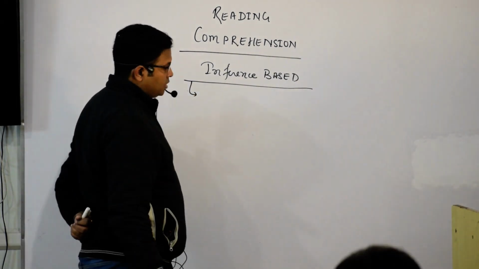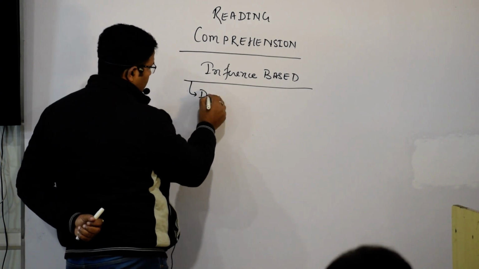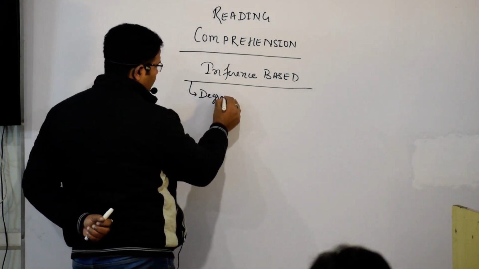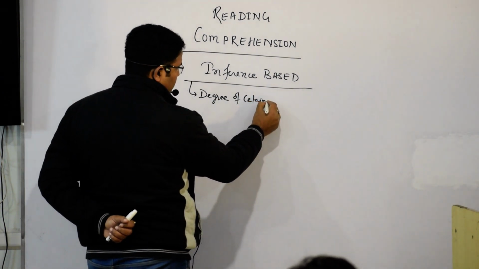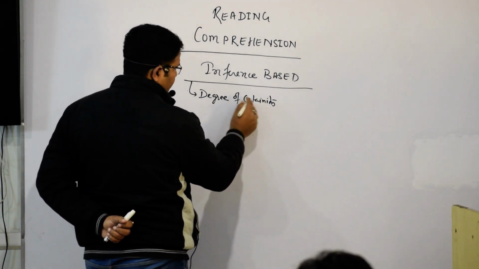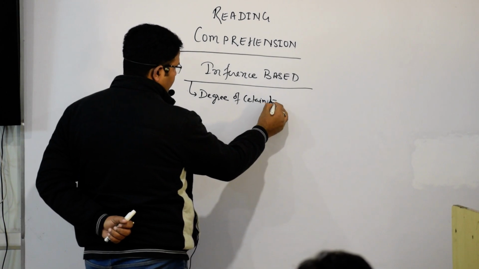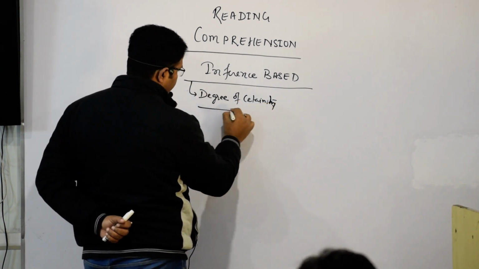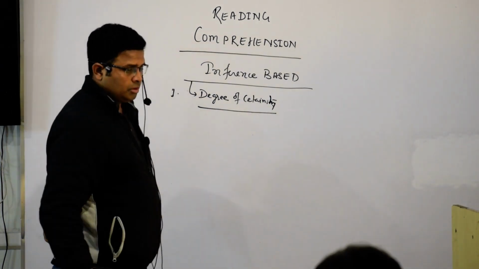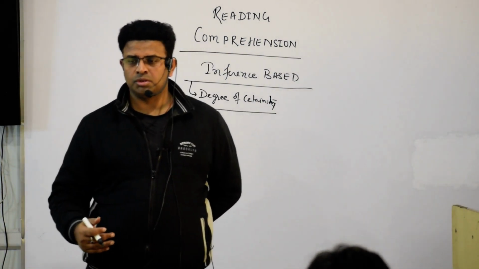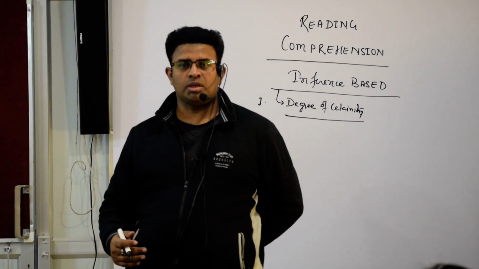The first point that we have to take care of when we are reading the comprehension is the degree of certainty.